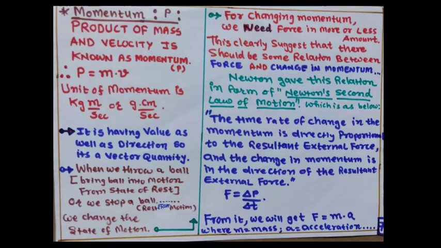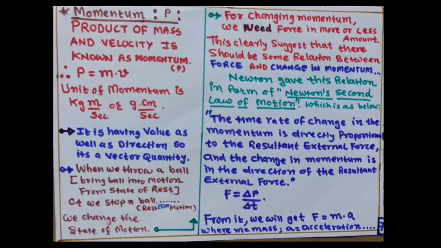When we throw a ball, bringing it into motion from the state of rest, or we stop a ball, from motion to rest, we change the state of motion. So, for changing the momentum, we need force in more or less amount. This clearly suggests that there should be some relation between force and change in momentum.